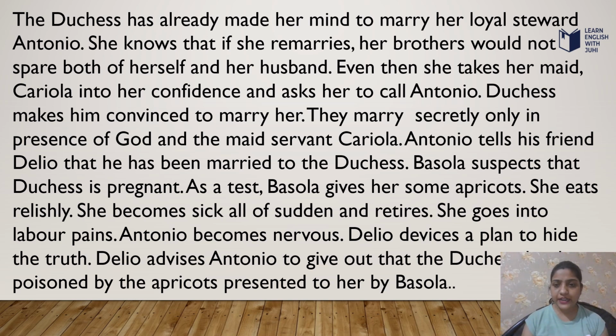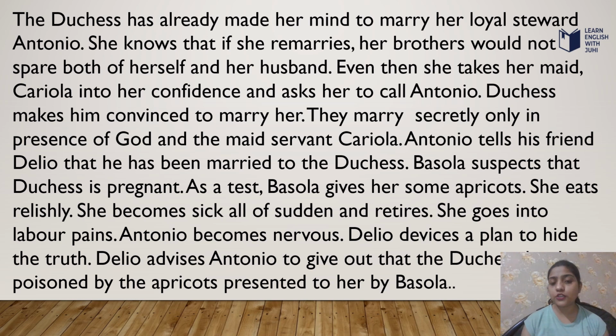Antonio tells his friend Delio that he has married the Duchess. Bosola suspects that the Duchess is pregnant. As a test, Bosola gives her some apricots. She eats them relishingly. She becomes sick all of a sudden and retires. She goes into labor pains. Antonio becomes nervous. Delio devises a plan to hide the truth.